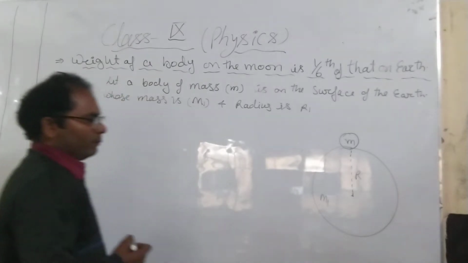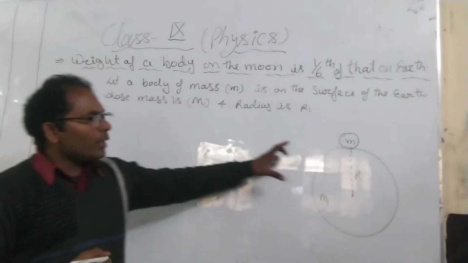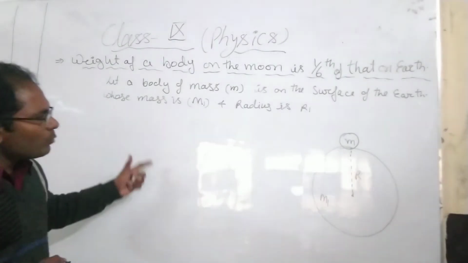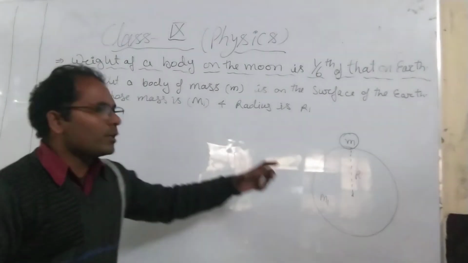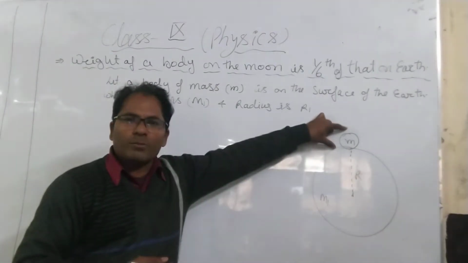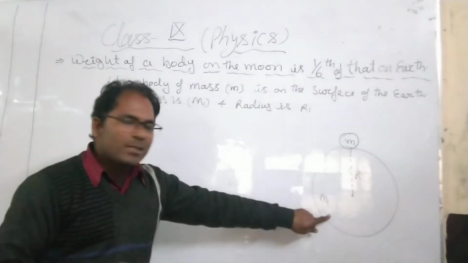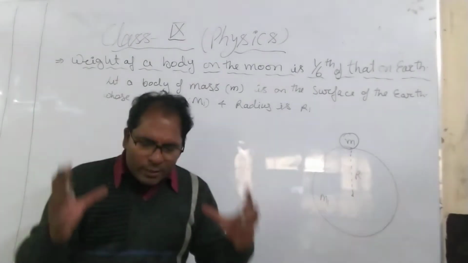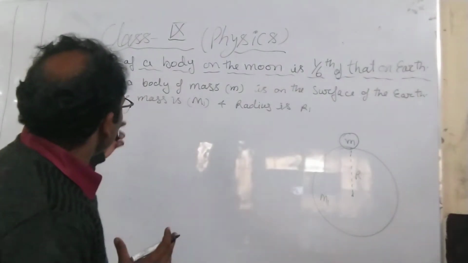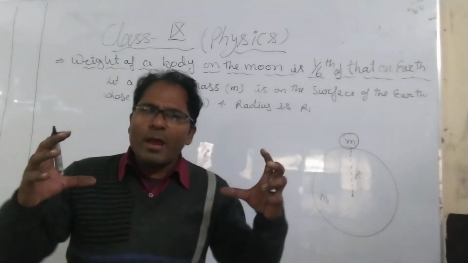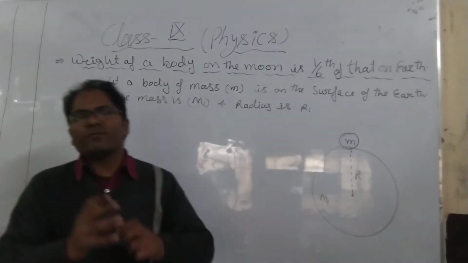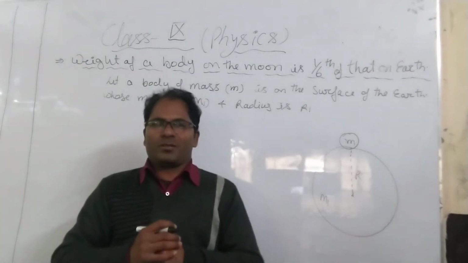So we can use here the universal law of gravitation. See, there are two bodies. One is this body of mass m kept on the surface of the earth whose mass is M1, and in the heaven, according to Newton's law, between two heavenly bodies there is an attraction force, a gravitational force.